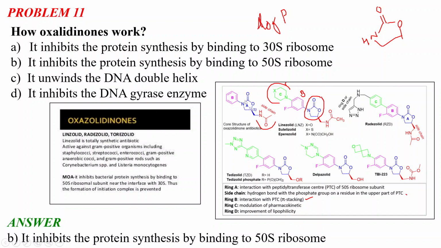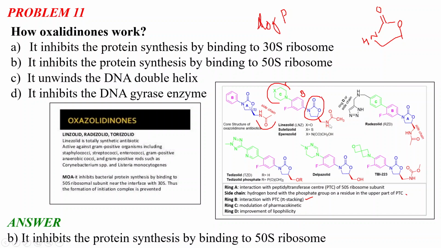There is an important ring A, which is the oxazolidinone ring itself, which is involved in the interaction with the PTC center of the 50S ribosome subunit, and with it we have this CH2NH-COCH3 side chain, which takes part in the hydrogen bond with the phosphate group on the residue in the upper part of the PTC. The ring B, which is involved in pi stacking interaction. Ring C, which helps the modulation of the pharmacokinetics, and ring D or the other side chains, which help in the improvement of the lipophilicity.